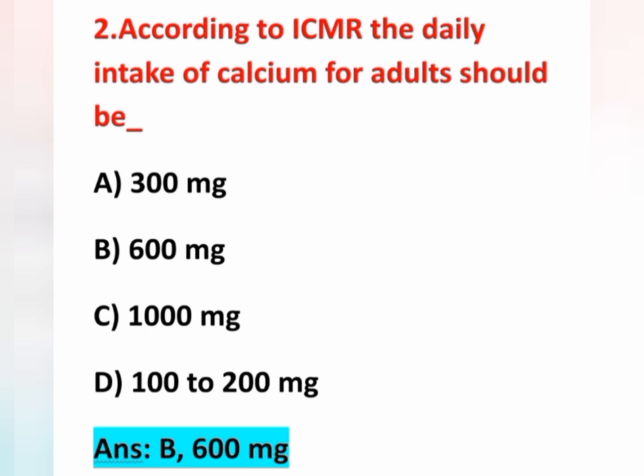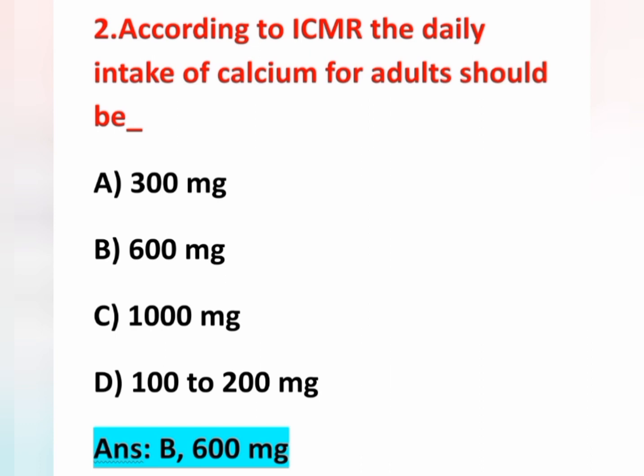For infants, the daily requirement of calcium is 500 milligram. For pregnancy it is 1000 milligram, and lactation also 1000 milligram. So adult 600 milligram, infants 500 milligram, pregnancy and lactation 1000 milligram. This is a very important question, any one age group can be asked.